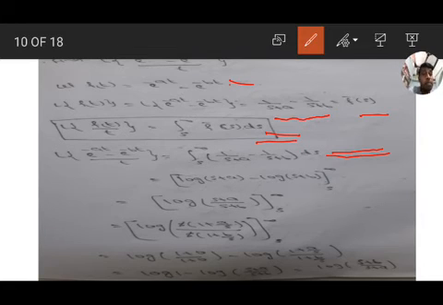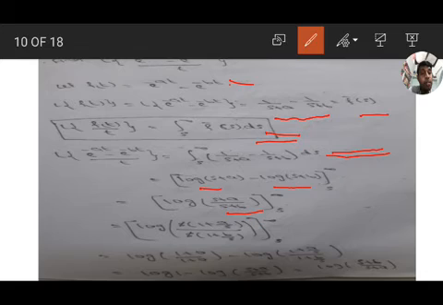That is log of s plus a minus log of s plus b, so log of (s plus a) by (s plus b). Before substituting the upper limit infinity, taking s common, s cancels.